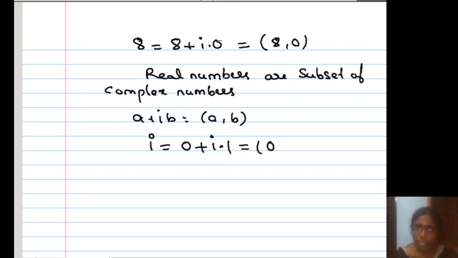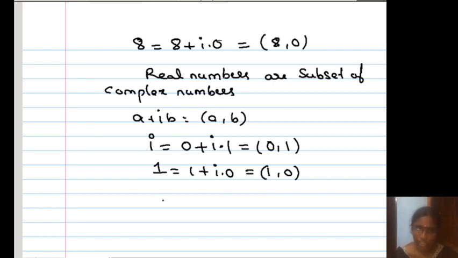What is the real part? 0. What is the imaginary part? 1. So i is written as 0 comma 1, a complex number. And 1 means 1 plus i into 0. The real part is 1 and the imaginary part is 0. Don't confuse: 1 comma 0 means 1, and 0 comma 1 means i.